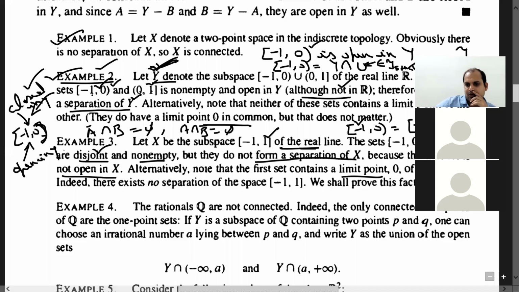To construct a separation, to show a separation: is the set [-1, 0] open in [-1, 1]? Obviously, this is not open in X. What can you say about this? Is it open in [-1, 1]?